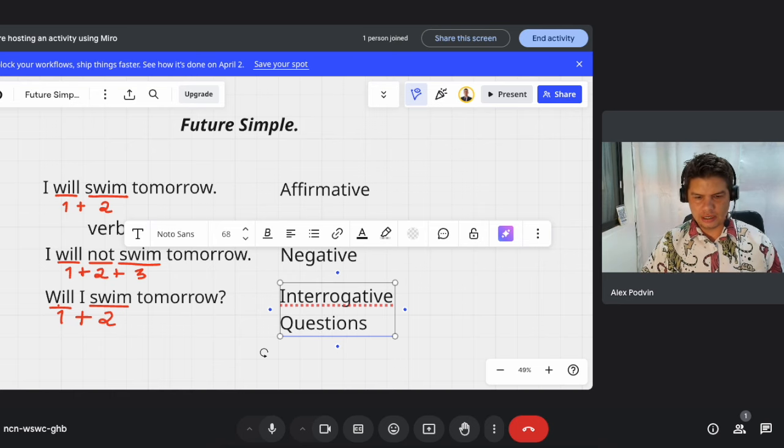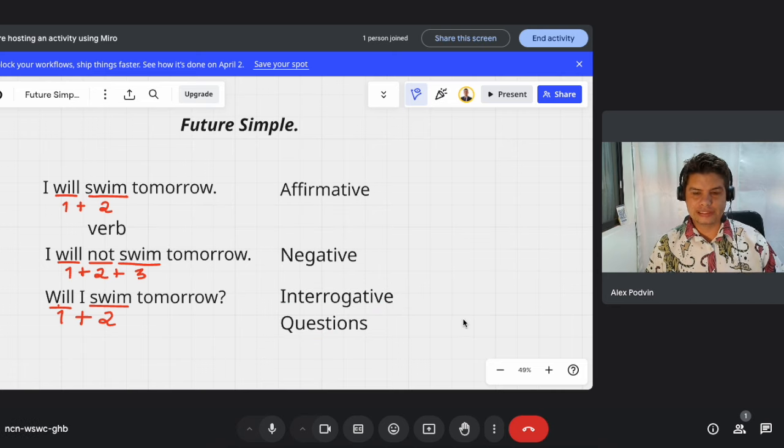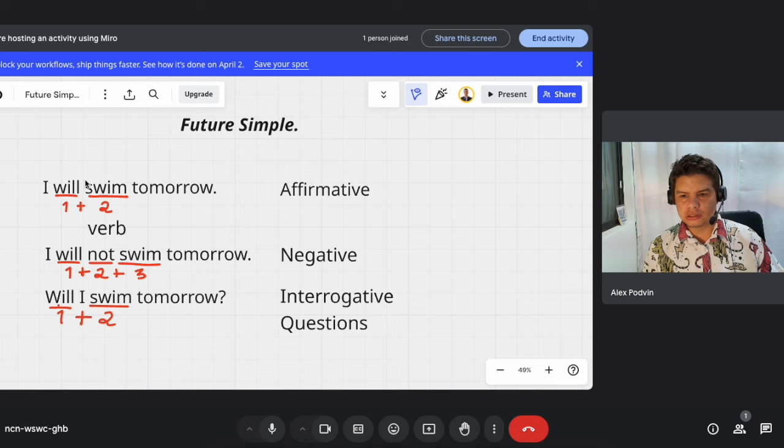In order to elaborate the format for these types of sentences for the future simple, we need the particle will. And after the particle will, we need the verb, in this case, swim.